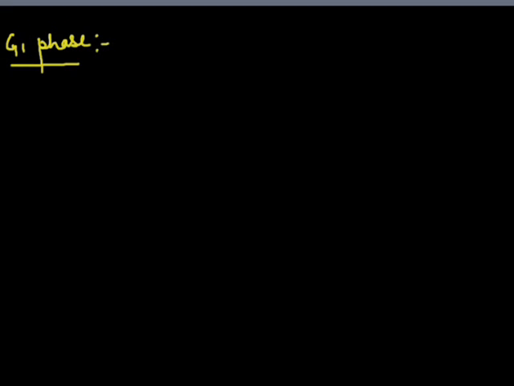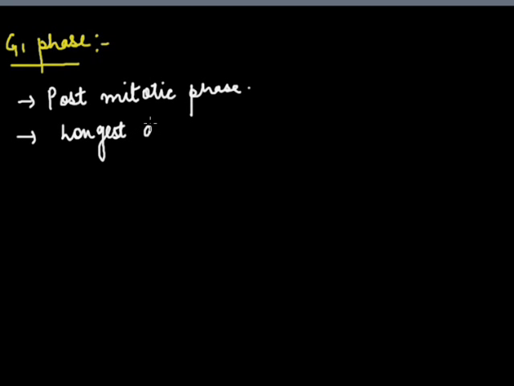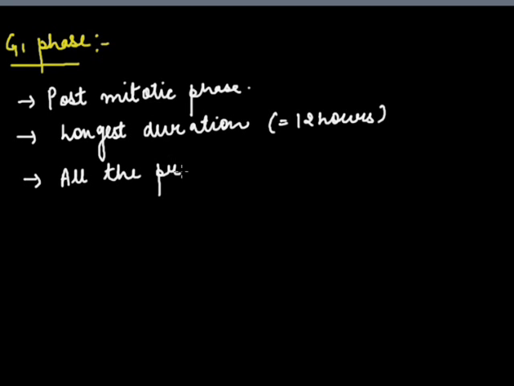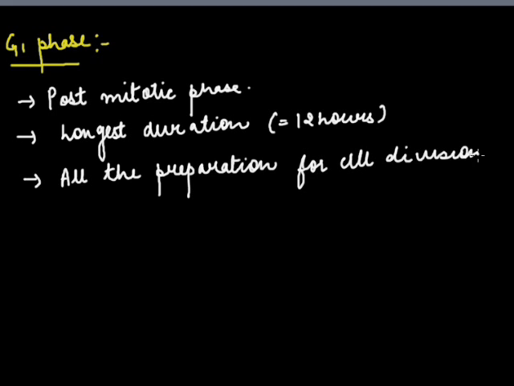G1 phase is also referred to as the post mitotic phase. Okay, it is of longest duration, around 12 hours. Here all the preparation for cell division takes place.